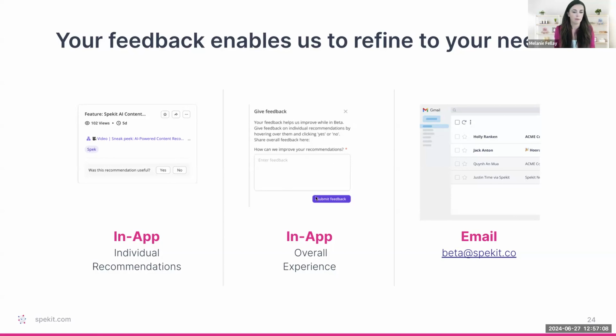We also have additional in-app feedback where they can actually write out more feedback. It can be on the user experience. And of course, if you have questions or more feedback, you can always email the beta@spekit.co email.